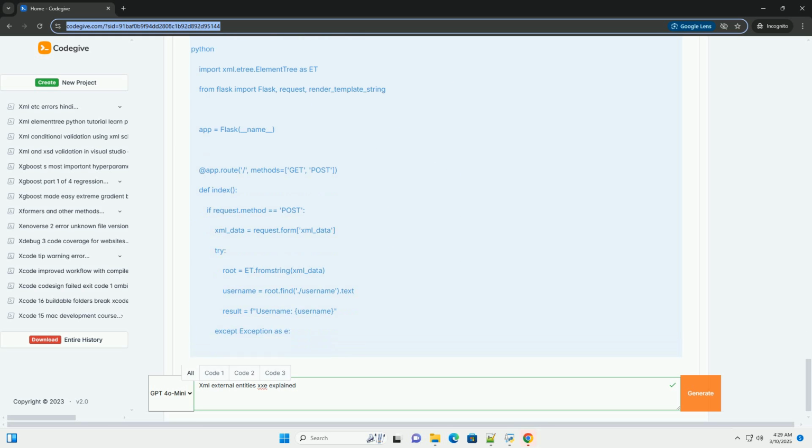8. Conclusion. XXE injection is a serious web security vulnerability that can have significant consequences. By understanding the principles of XXE, the different types of attacks, and the available mitigation techniques, you can effectively protect your applications from this threat.